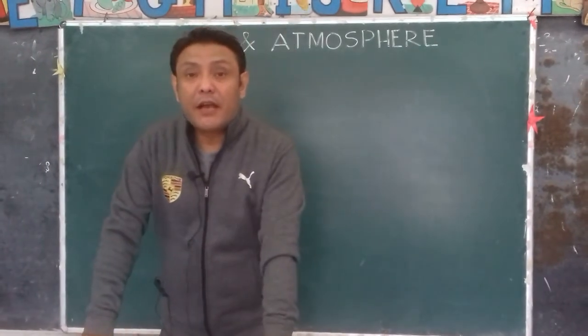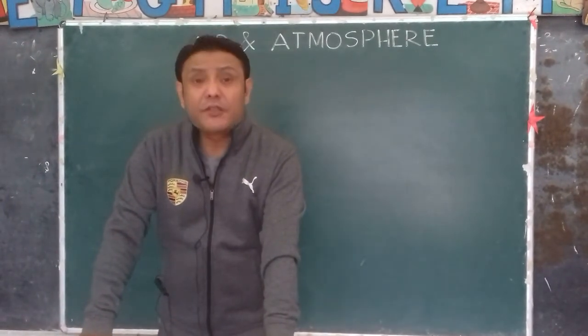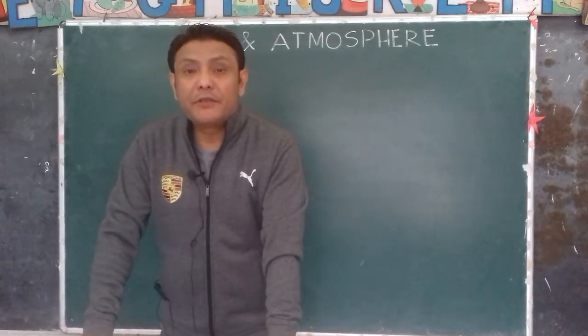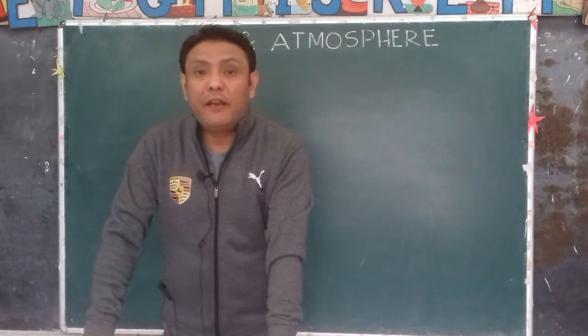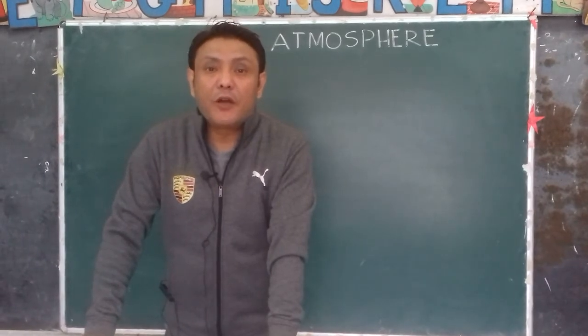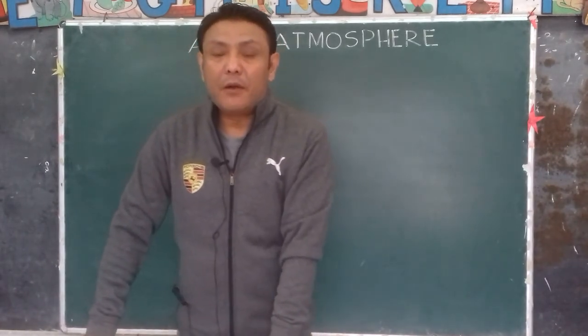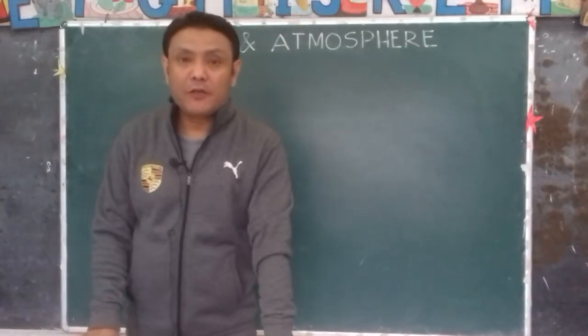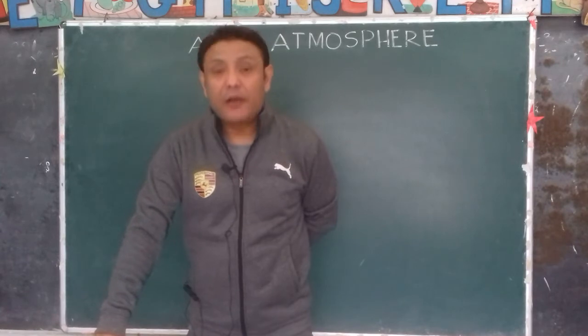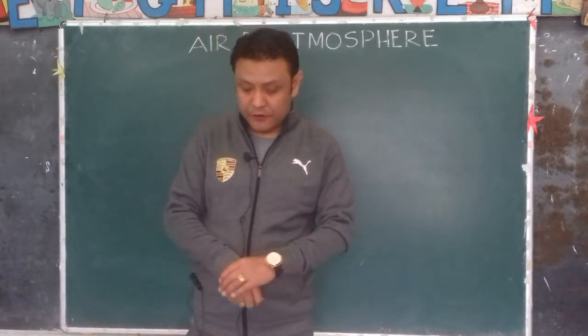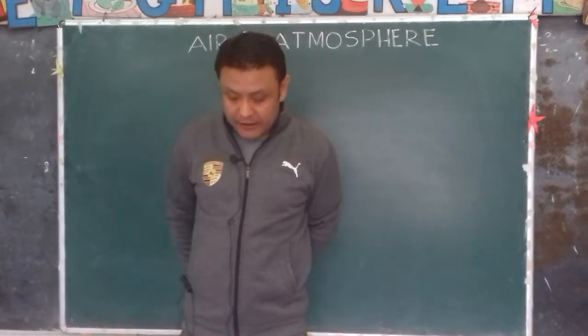Now, next comes carbon dioxide. Just 0.03% of the atmosphere is carbon dioxide, which is very, very essential. This 0.03% of carbon dioxide is very important for the life of plants, for the manufacture of food. We'll talk about the uses of nitrogen, oxygen, carbon dioxide a little bit later.